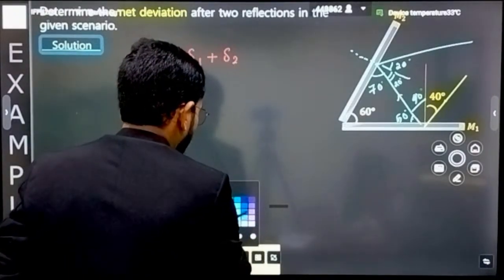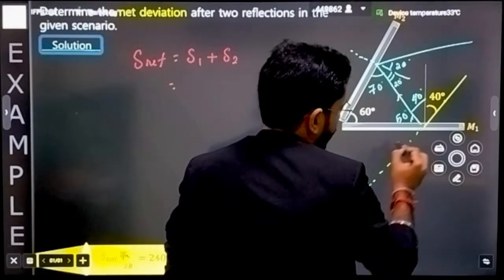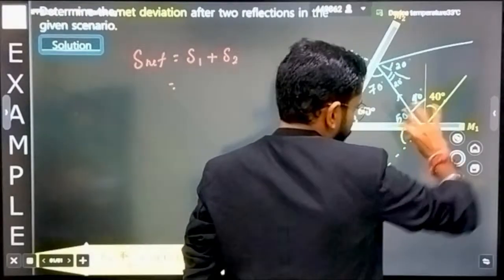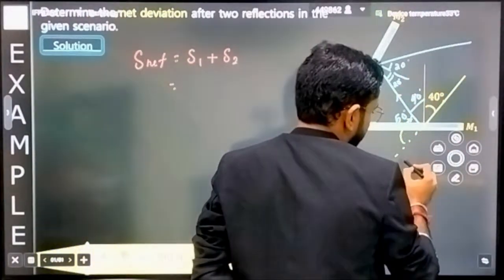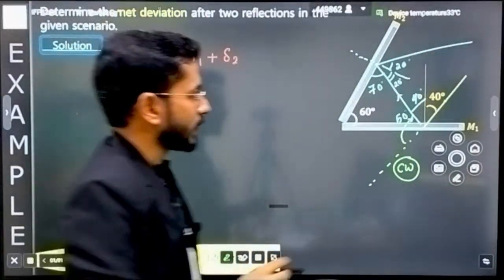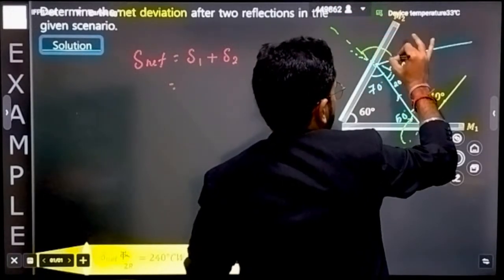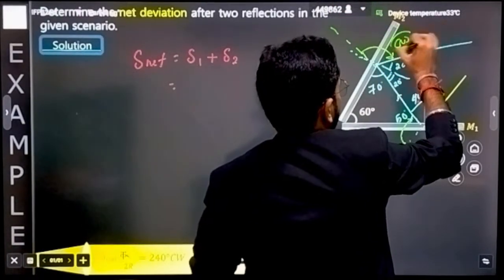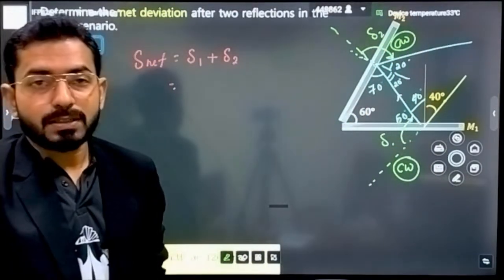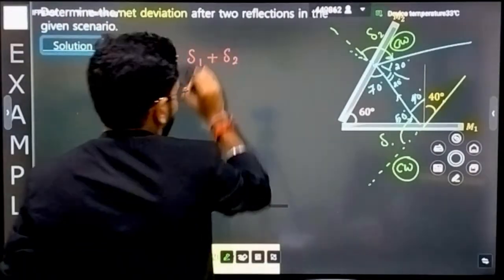So now if I have to draw the deviation, how will I draw it? Now let's understand how we can draw the deviation. See, here this was the original angle, but now it is deviated. The deviation that I am showing here is in which kind of rotation? I can say this rotation is in the clockwise direction. That deviation is in the clockwise direction. And here how much is the deviation coming? This was the original ray, and this was the original path, but it is deviated in this way. Again, can you say this is deviation 2, and this is deviation 1, and both the deviations are in the clockwise direction, correct? So if both are in the clockwise direction, that means I can simply add up both of them.